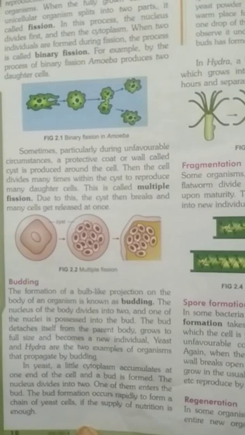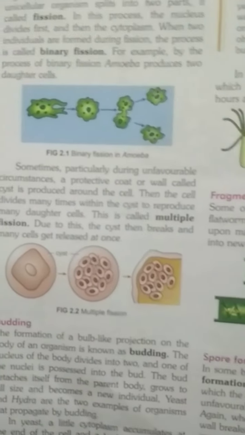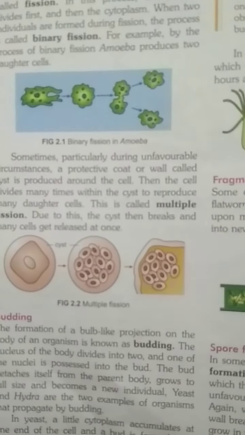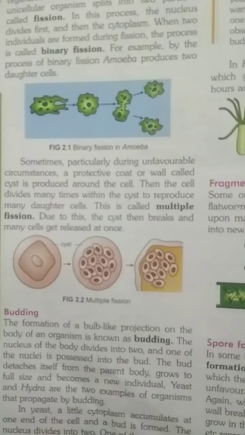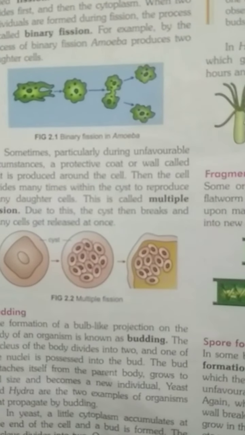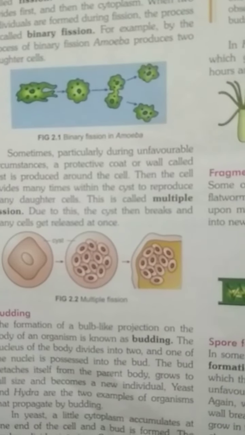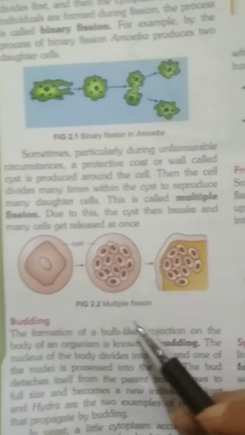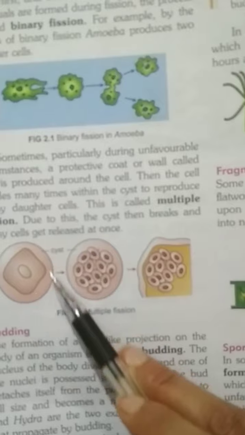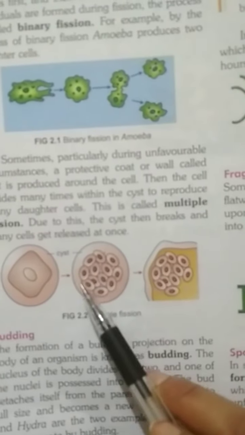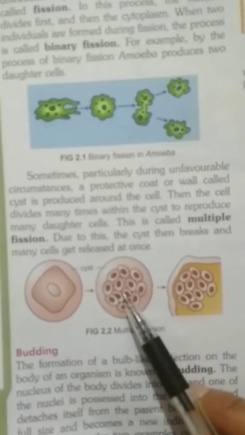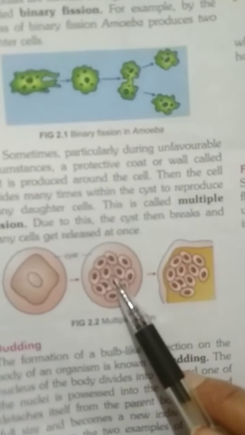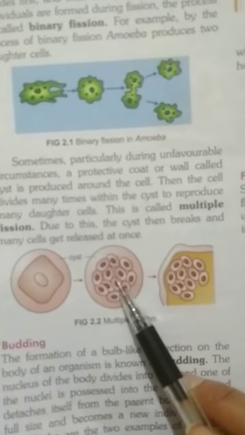Sometimes, particularly during unfavorable circumstances, a protective coat, a cyst, is produced around the cell. Then the cell divides many times within the cyst, producing many daughter cells. This is called multiple fission. See in the diagram, this is a cyst and there are so many cells dividing inside. So this is called multiple fission.